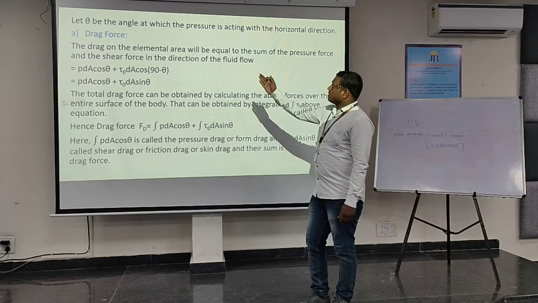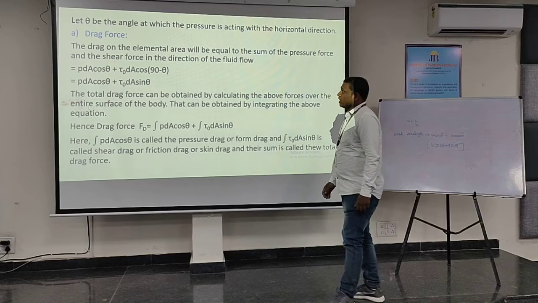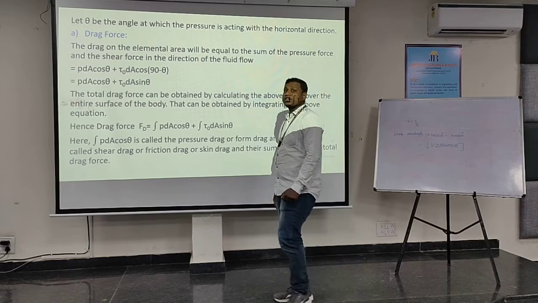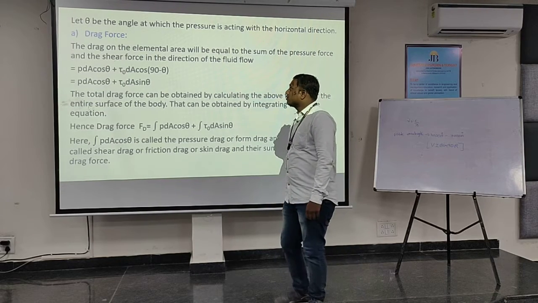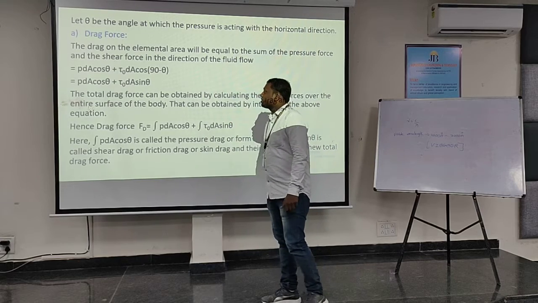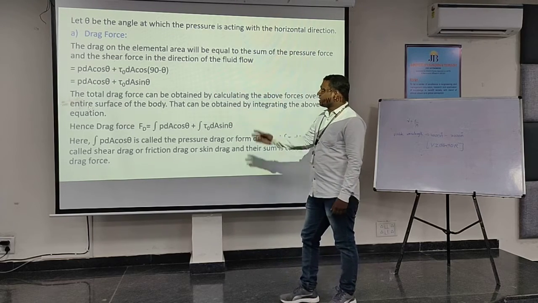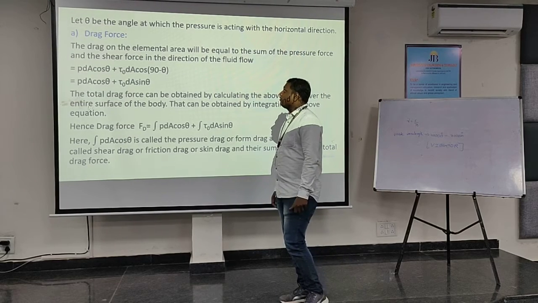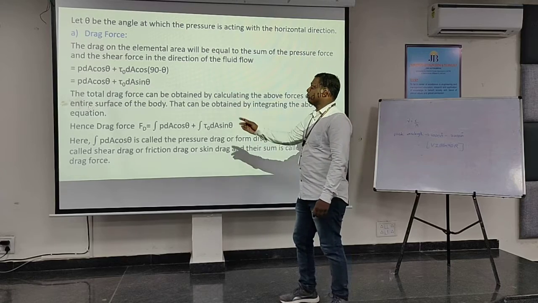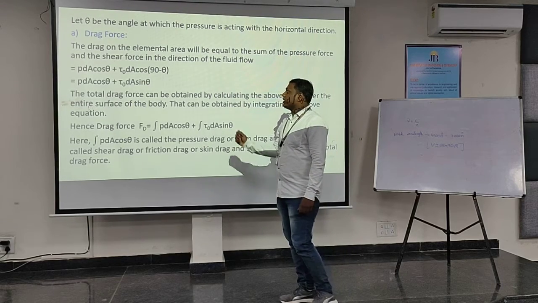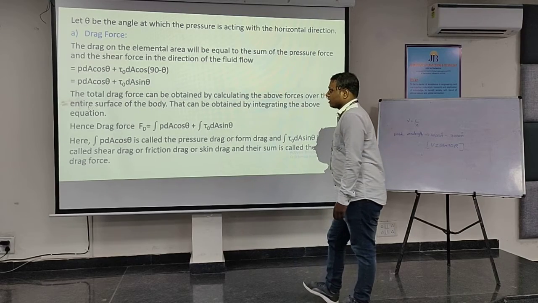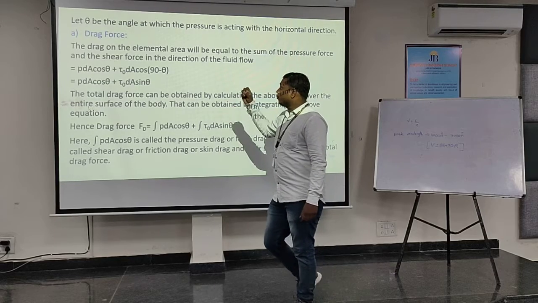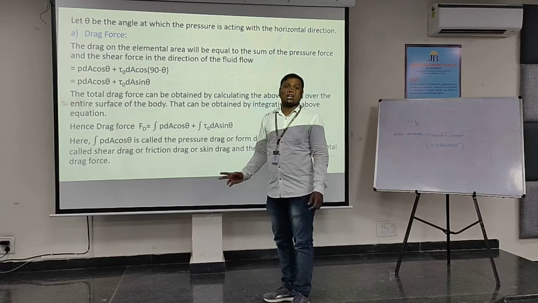So here, if theta is the angle at which the pressure force is acting, we can resolve the drag force which is acting on the elemental area as the sum of the pressure force and the shear force. The sum is obtained as P dA cos theta plus tau naught dA cos(90 minus theta). As cos(90 minus theta) is sin theta, the total drag force acting on the elemental area dA is given by drag force equal to P dA cos theta plus tau naught dA sin theta. Just now we have discussed only the drag force acting on the small elemental area dA.